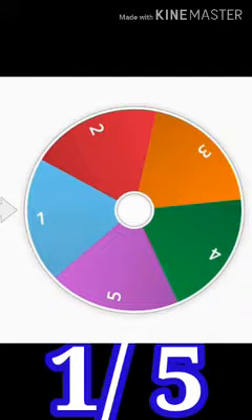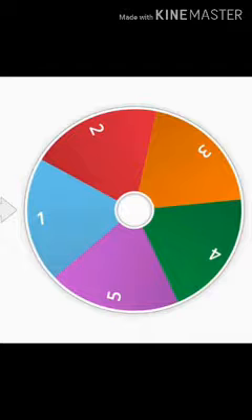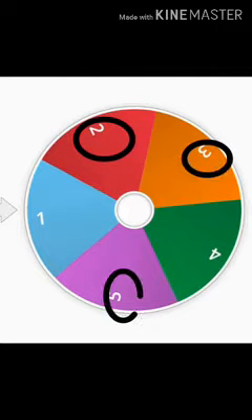Now here you can see numbers 1, 2, 3, 4 and 5, and you know that 2, 3 and 5 are prime numbers. So if I ask you what is the probability of the pointer stopping at a prime number, then the probability will no longer be 1 upon 5. Let's take the example of prime number. So out of 1 to 5, how many prime numbers are there? 3.